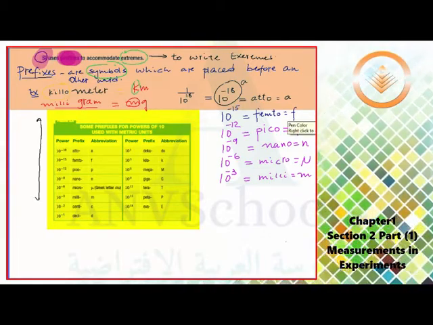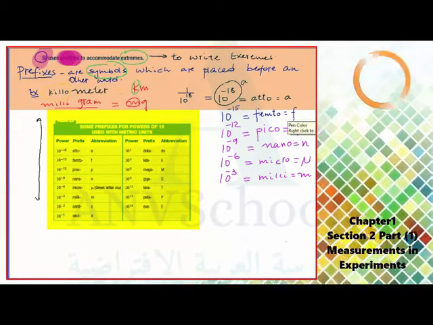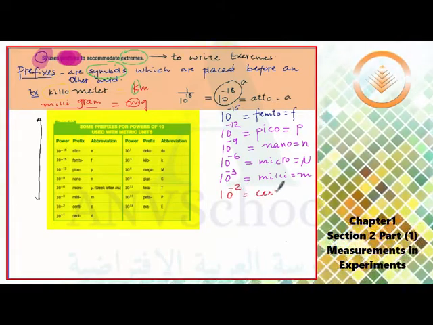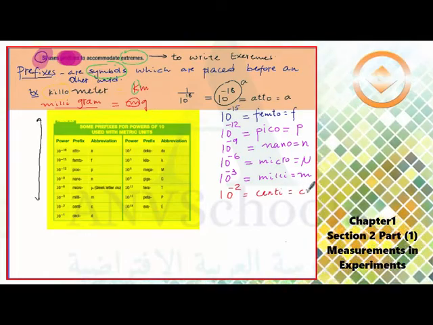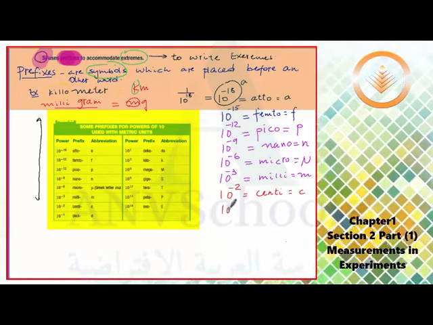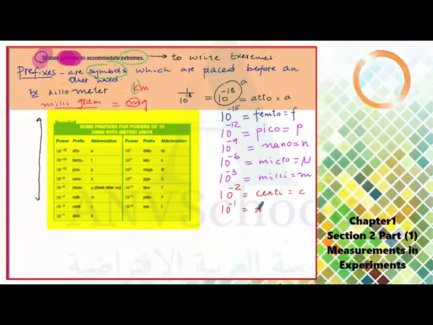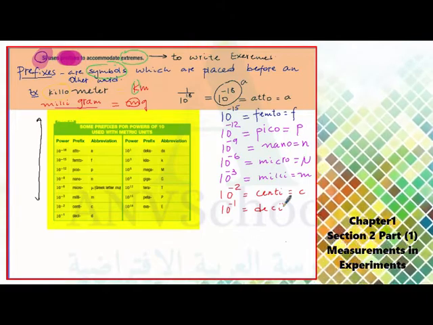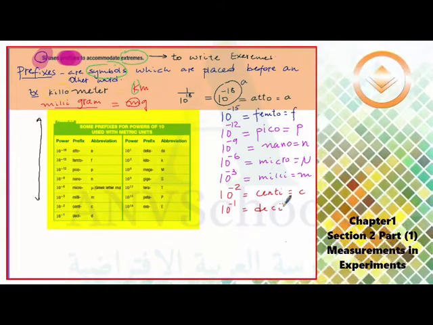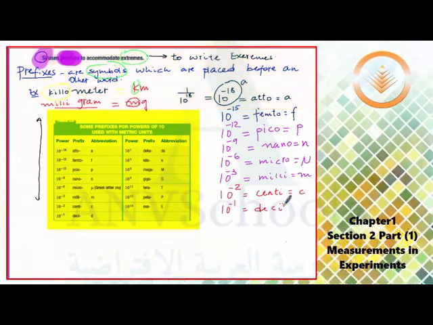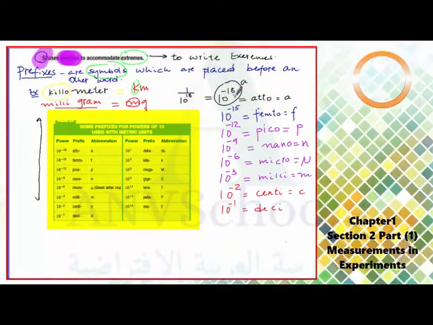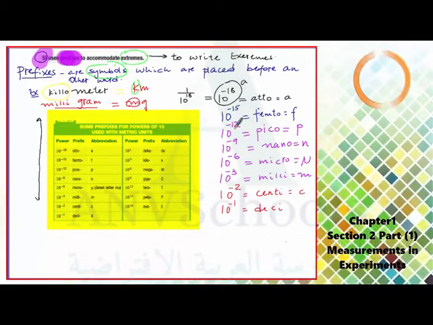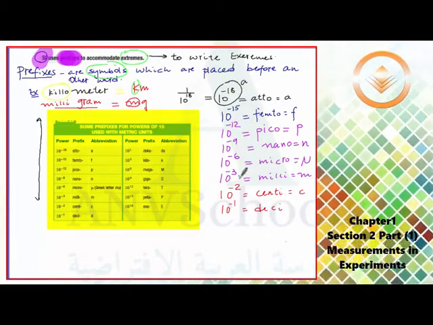Next to this is 10 to the power of negative 2, which is centi, which is C. 10 to the power of negative 1 is deci. These are prefixes with negative exponents. All of them, as you can see, have negative exponents: negative 18, negative 15, negative 12, negative 9, negative 6, negative 3, negative 2.